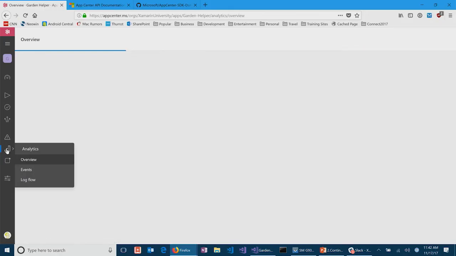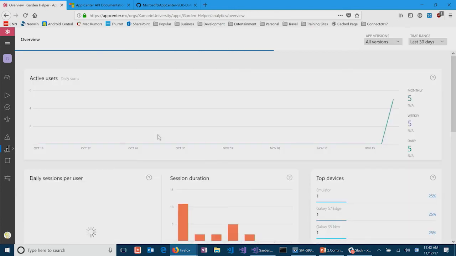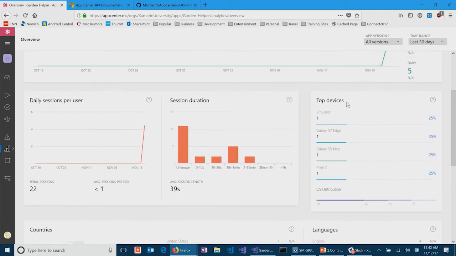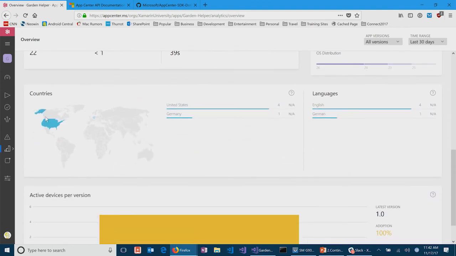So that's pretty cool. The Analytics tab, basically once you add in the Analytics package and turn it on, you actually will get automatic analytics on your users. And again, this is somewhat anonymous, so we do not identify specific devices. Right, there's not really personal information here. That's right. There's no personal information that's collected as part of the basic analytics piece. But you can see the devices that it's installed on. So in the Android case, we've got an S7 Edge, an S5 Neo, a Pixel 2 that are all using this app. And so we can get an idea of how long people are using the app, the daily sessions, the countries that they're in.